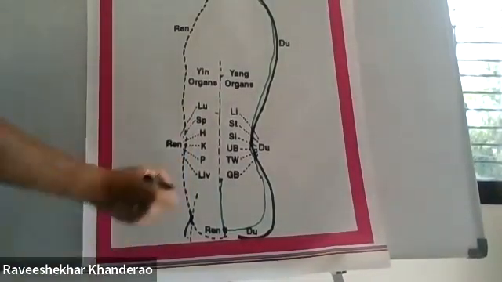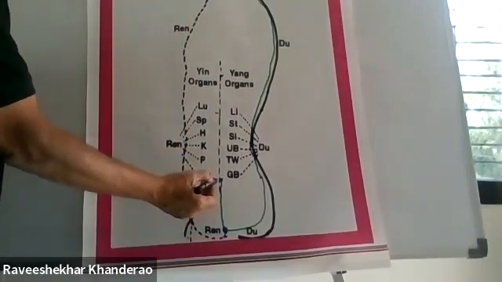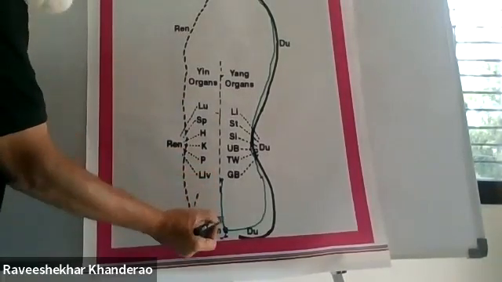Now, see, it starts from the lower abdomen. It goes to the perineum.